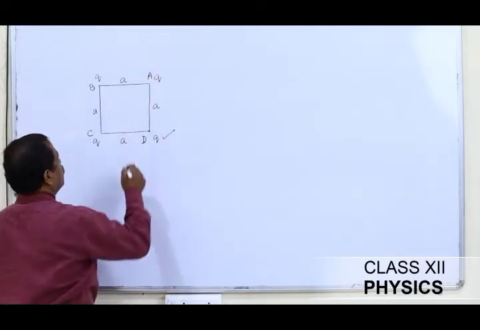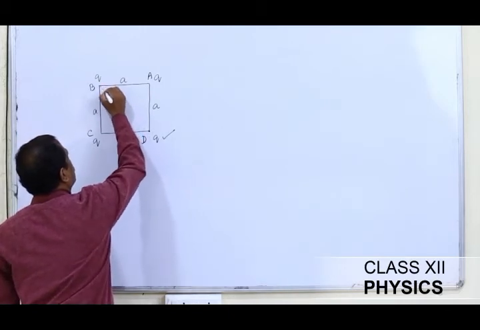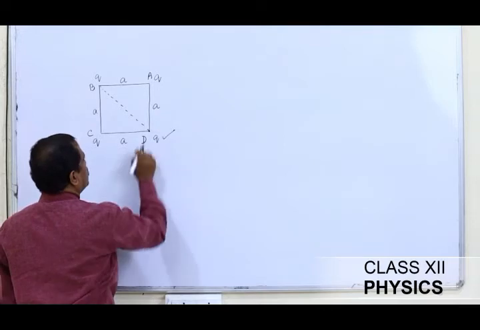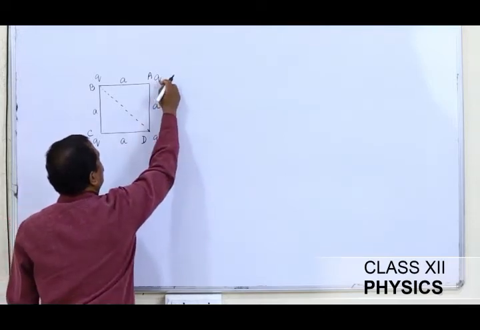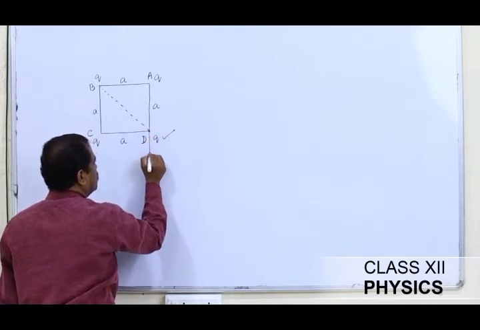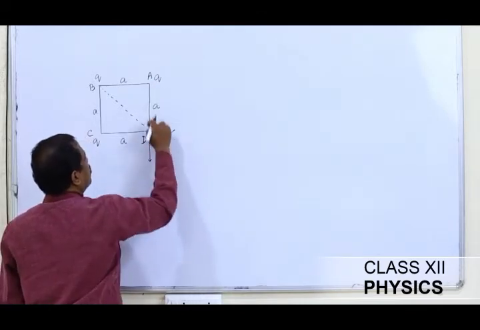To calculate the net force, let me say this is the diagonal. First I see what is the force exerted by the charge placed at A on the charge D. It will be in this direction, because this charge is going to repel this one here.